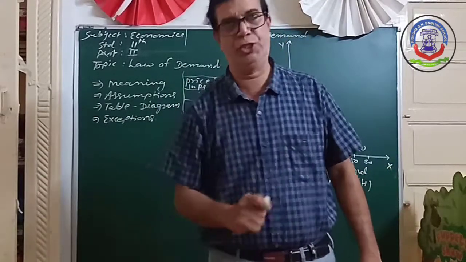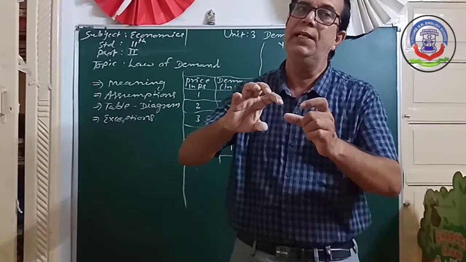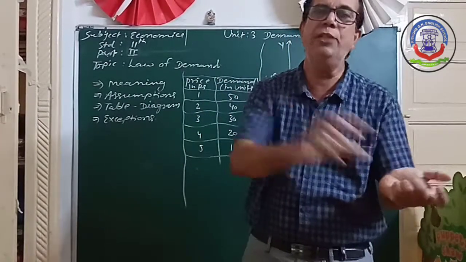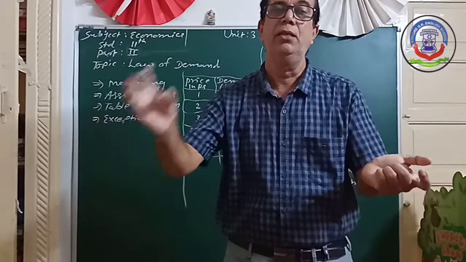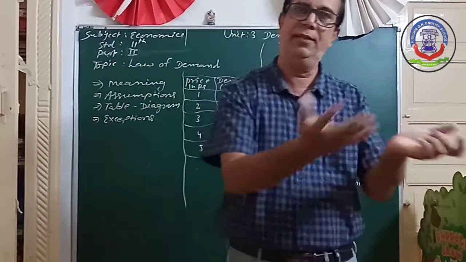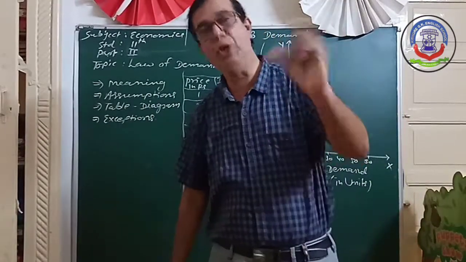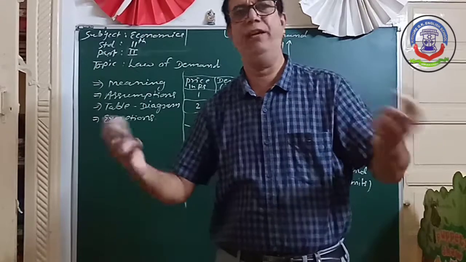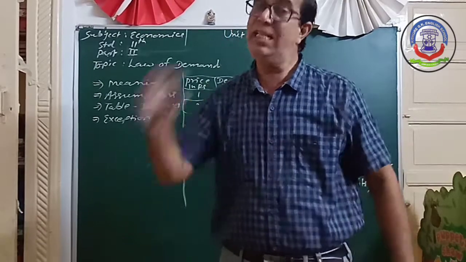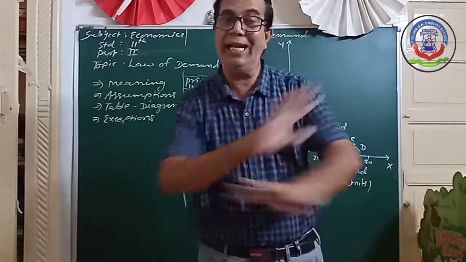We see wheat and jowar: the quality of jowar is inferior to wheat. In the same way, dalda ghee and pure ghee. For this type of commodity, if the price increases or decreases, there isn't any change in the demand.